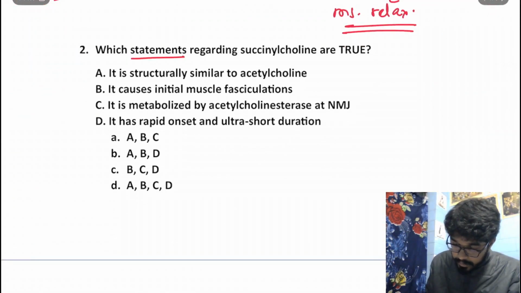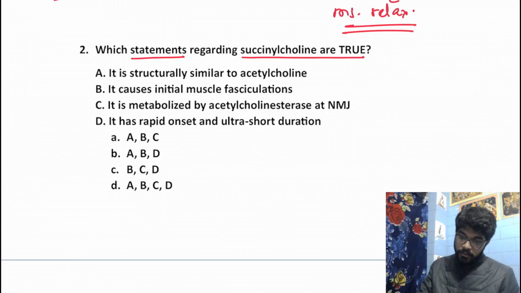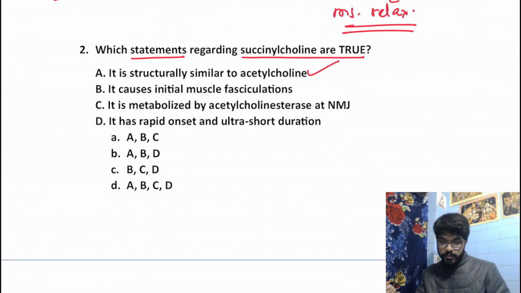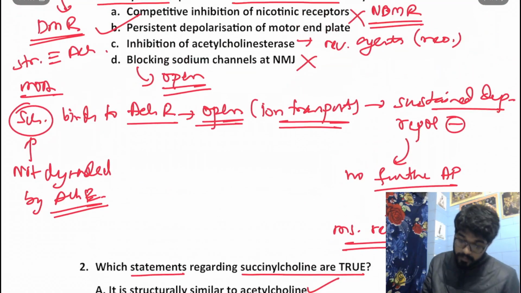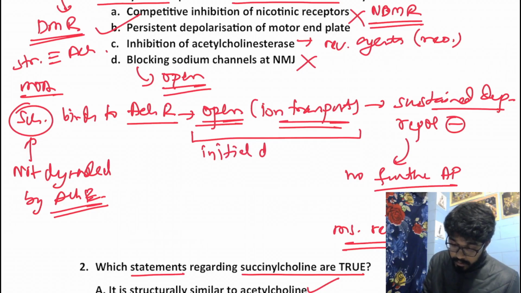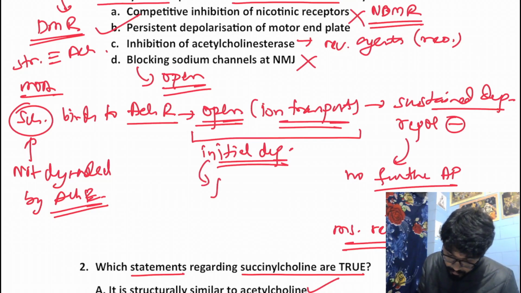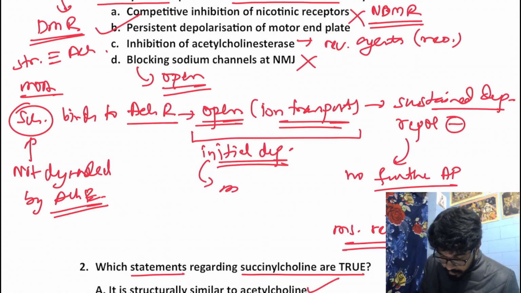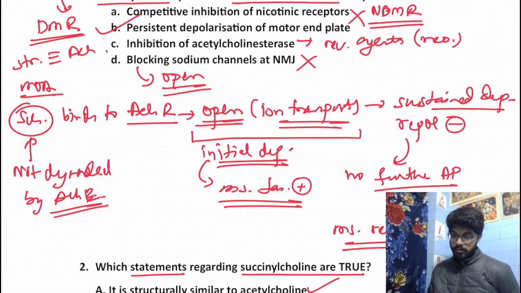Which statements regarding succinylcholine are true? It is structurally similar to acetylcholine. Yes, this is a true statement. It causes initial muscle fasciculation. This is also a true statement. Why is it so? Because initially there is depolarization, where it opens the ion channels and keeps them open, blocking the further action potentials. So this initial depolarization is responsible for the muscle fasciculations associated with the depolarizing muscle relaxants.